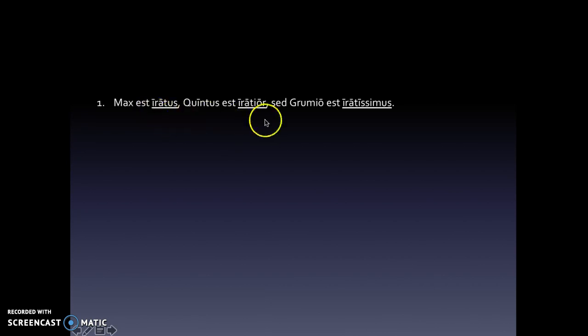All right, so I underlined my adjectives. Here I've got a regular descriptive adjective, a comparative adjective, and a superlative. So what are they modifying? Well, the first adjective is going with Max. This is nominative singular. Max is nominative singular. This is from the second declension. This is from the third declension, but they're both nominative singular and masculine. What about this one? This is masculine nominative singular. So is Quintus. What about this one? This is masculine nominative singular. So is Grumio. We also have a connector here, so we're going to circle that and label everything that's left.